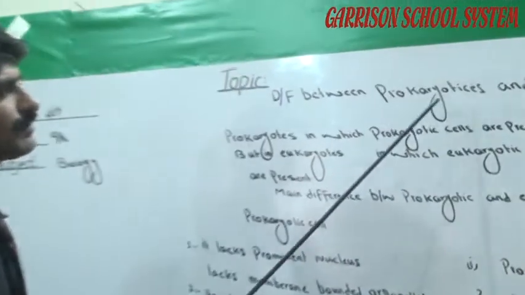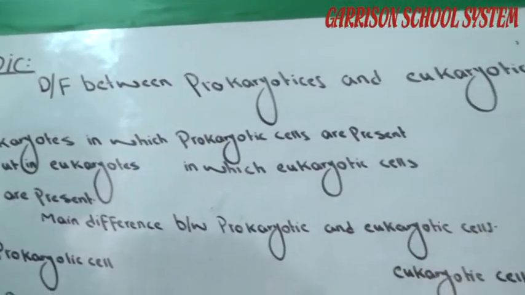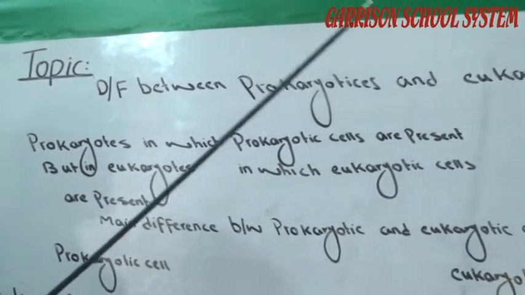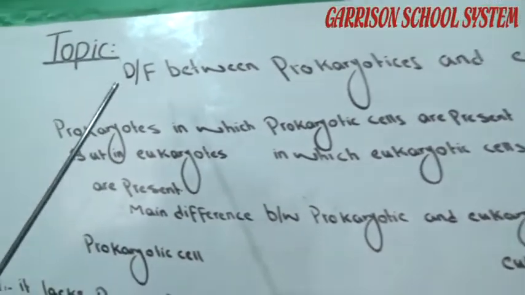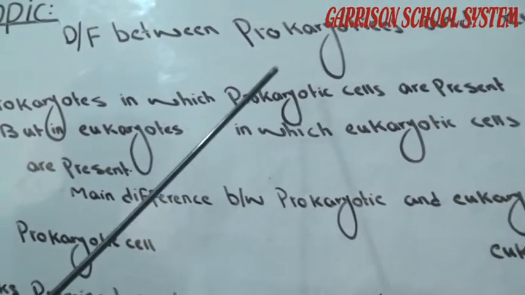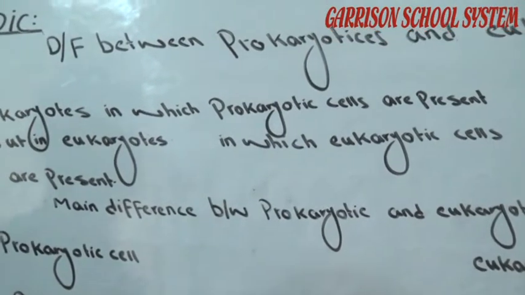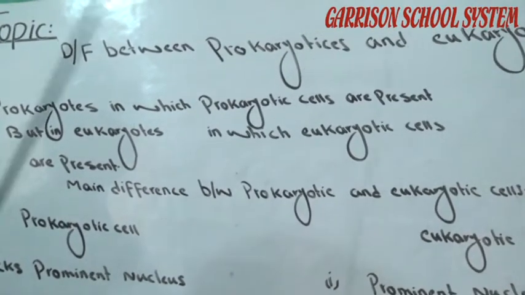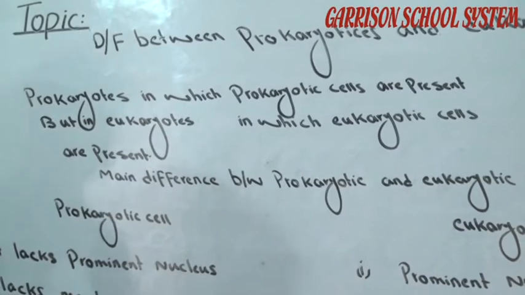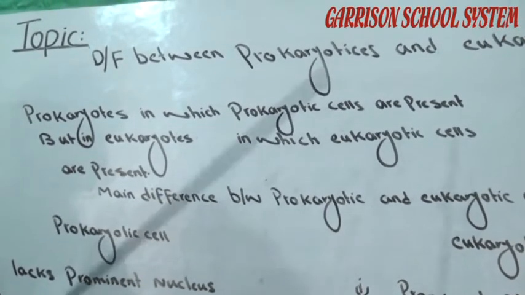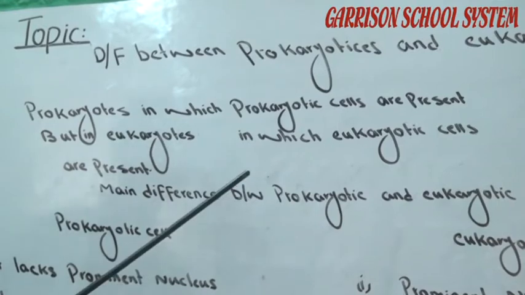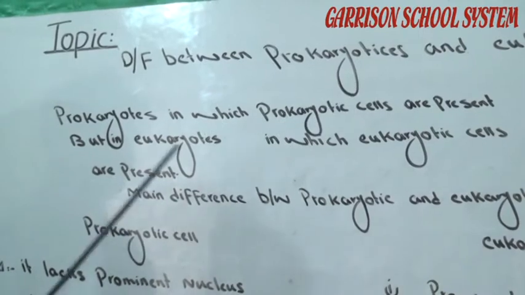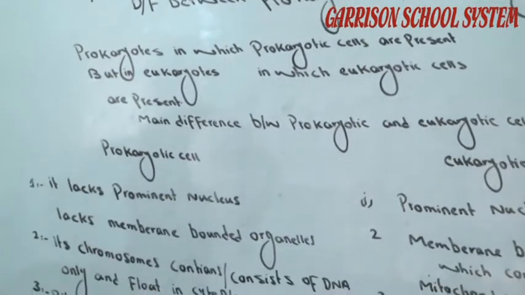Difference between prokaryotic and eukaryotic cells. Now here we have to study the difference between prokaryotic and eukaryotic cells. Prokaryotes are organisms in which prokaryotic cells are present, but in eukaryotes eukaryotic cells are present. It is wrong to say that prokaryotes have eukaryotic cells; only prokaryotes have prokaryotic cells. Main difference between prokaryotic and eukaryotic cells.